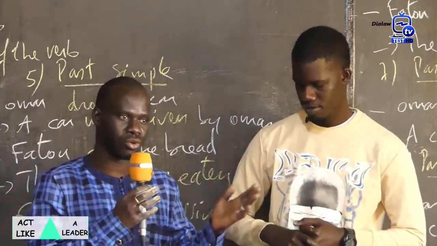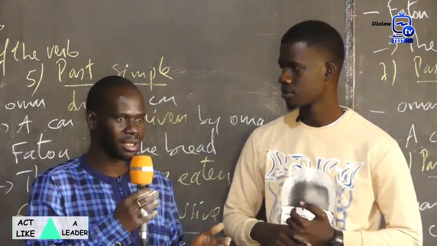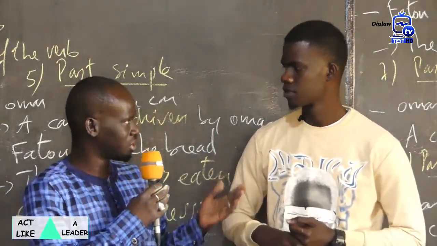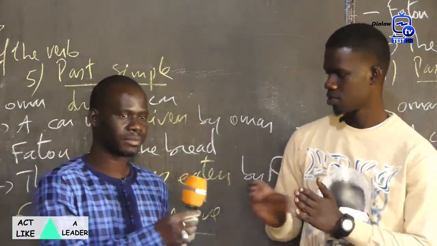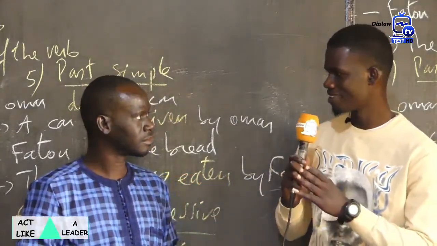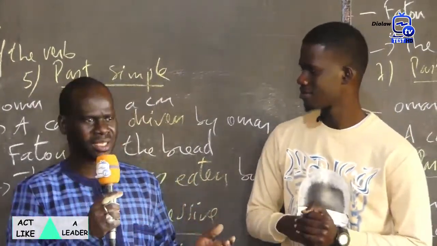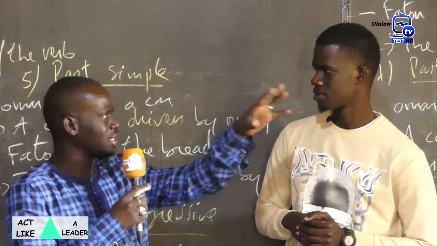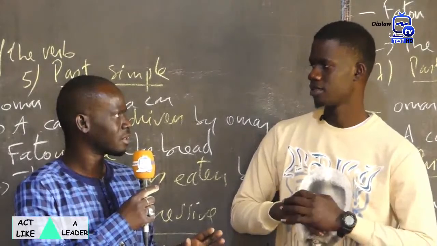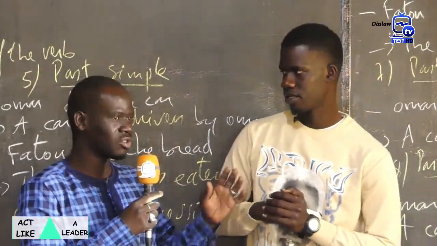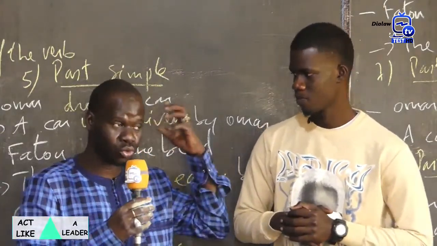If a student wants to be good at English, every time you should read. Every time you should learn your lesson. You can also listen to some English speeches and English songs. Some English songs like R&B or reggae. What is important is that the song is written in English. You can also use all the songs of Bob Marley. I learned a lot with Bob Marley. It's very important to listen to Bob Marley and try to master what he is saying.